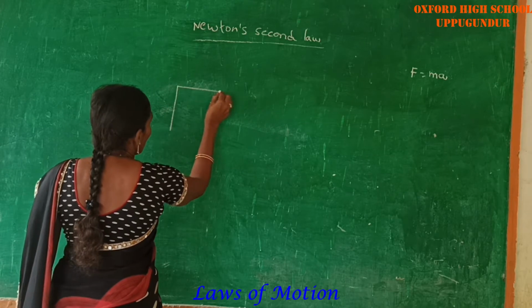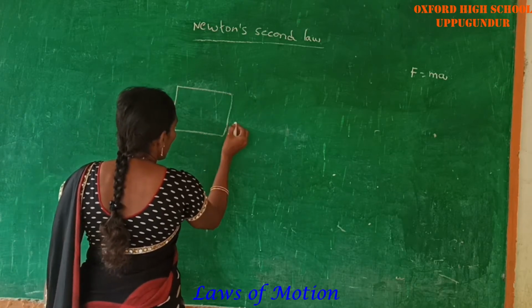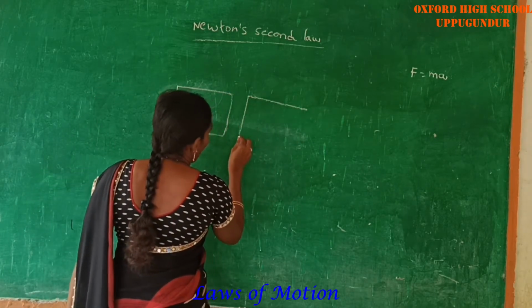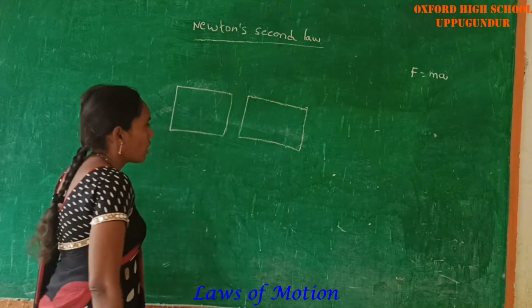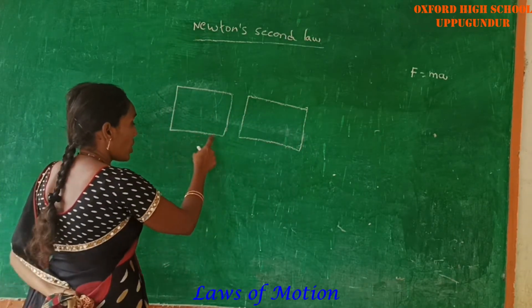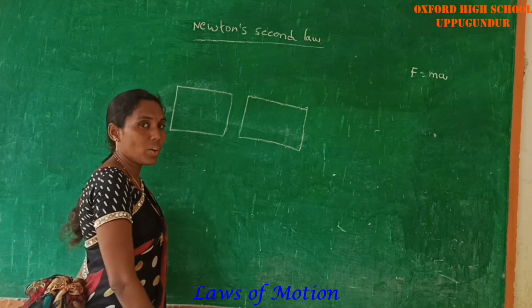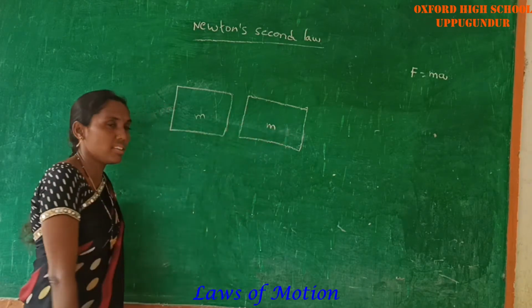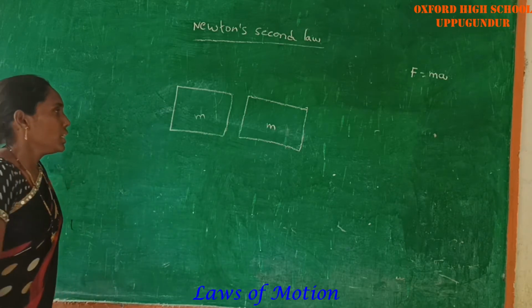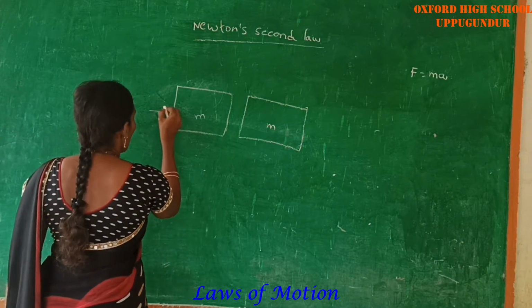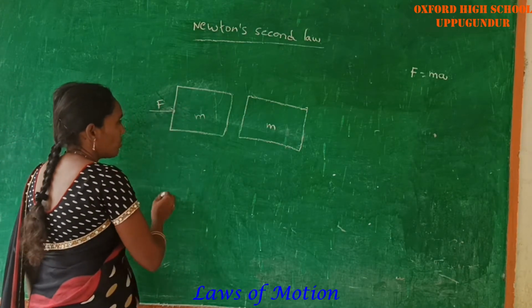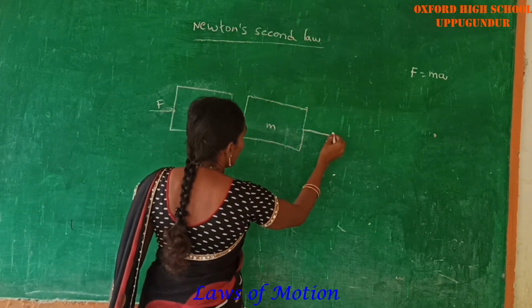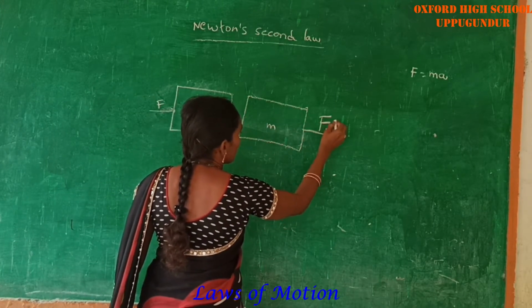Look at the board. Here this is one object and this is the second object. These two objects have equal masses: the mass of the first object is m and the mass of the second object is m. A smaller force is applied on the first object and a larger force is applied on the second object.